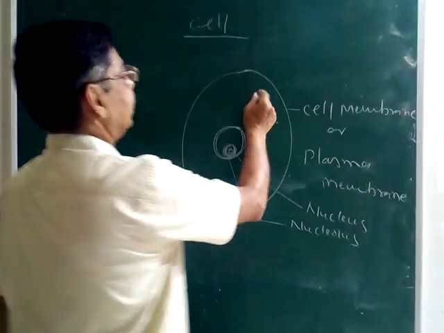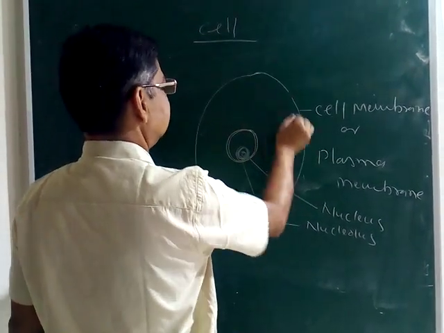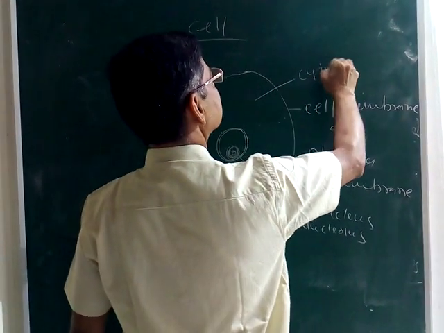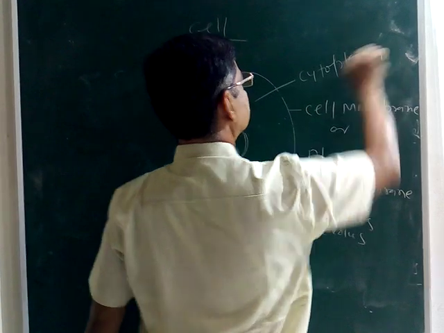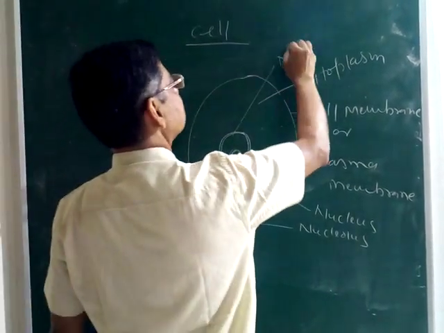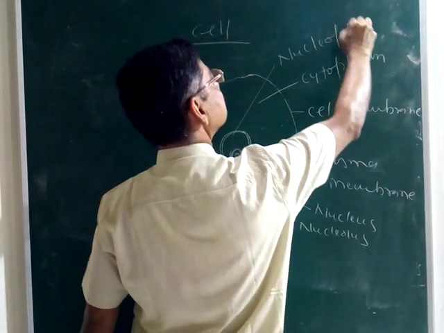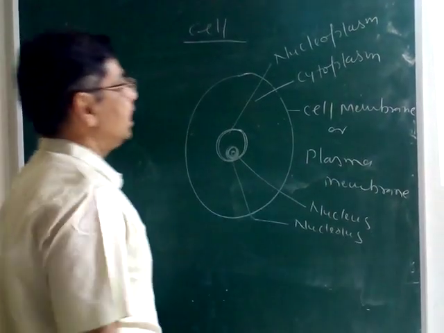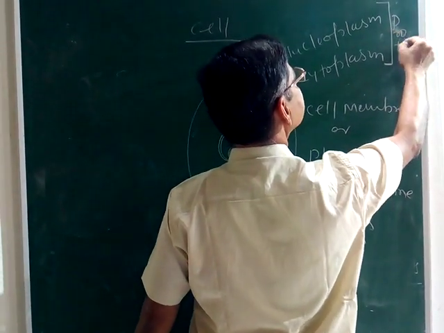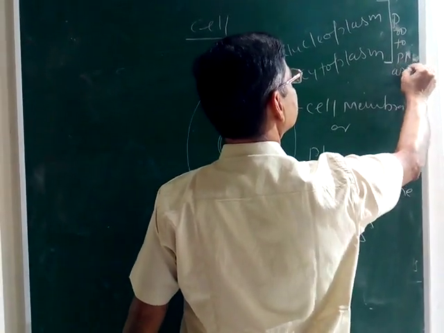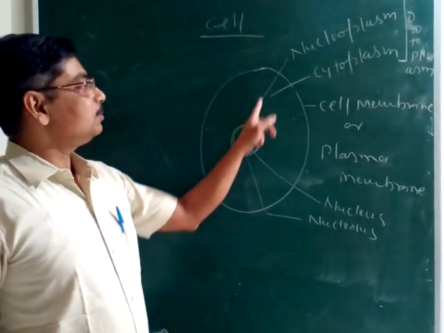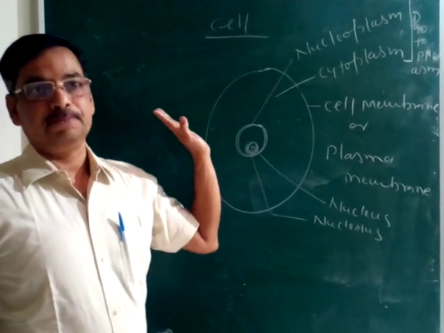So the materials present inside the cell here, that is called cytoplasm, and materials inside the nucleus, that is nucleoplasm, and together it is called protoplasm. So we can say in another way, the protoplasm surrounded by the cell membrane is also cell.